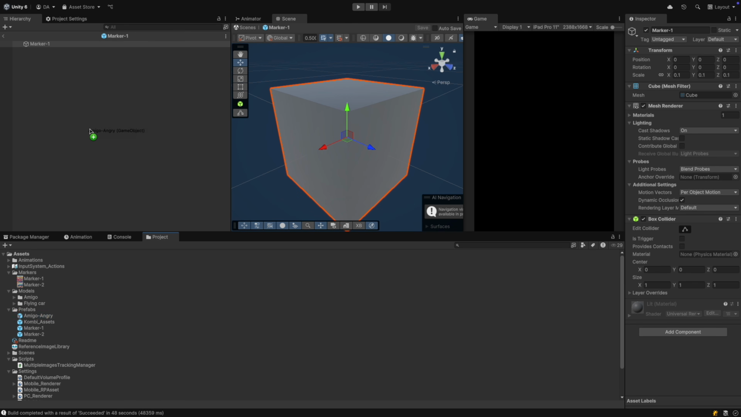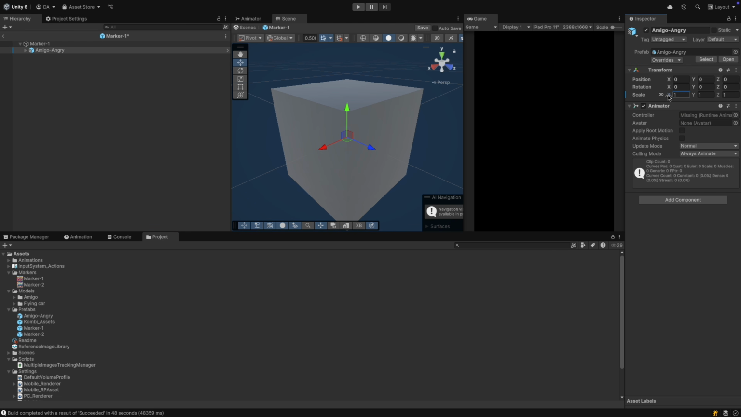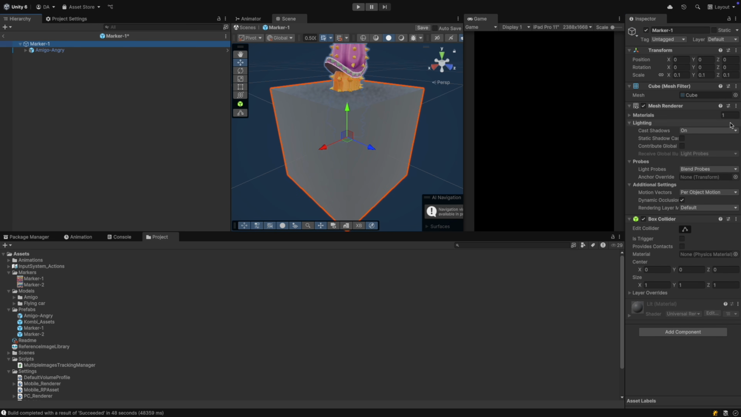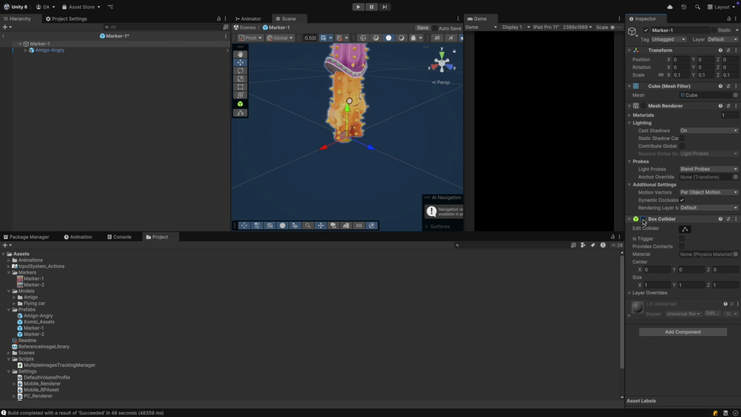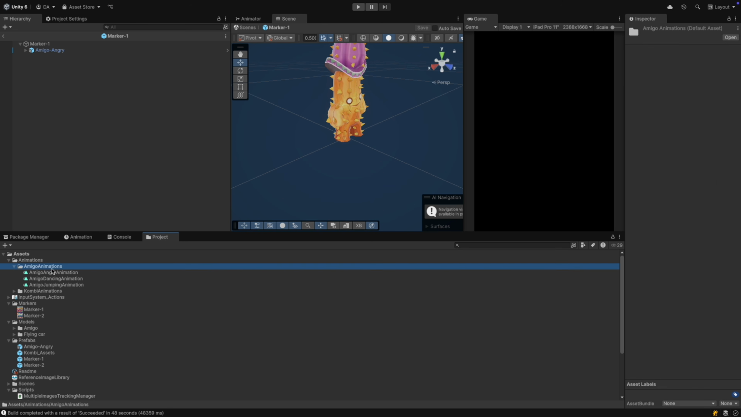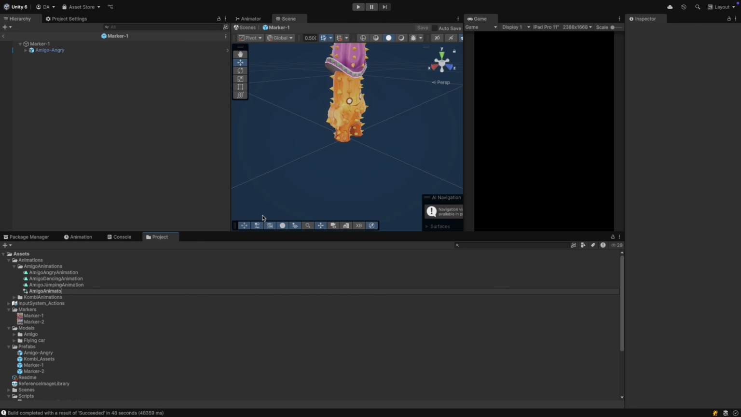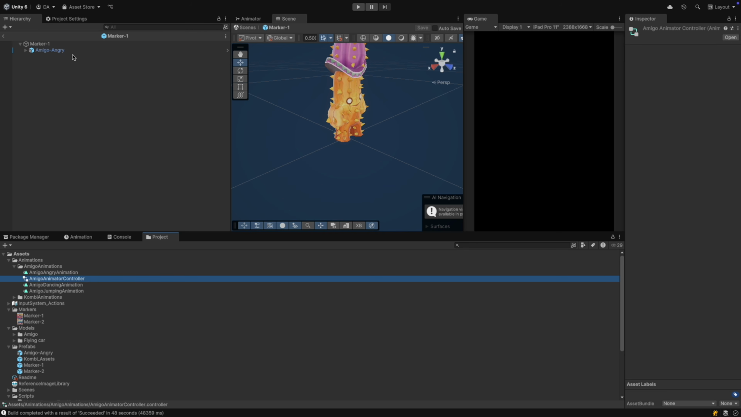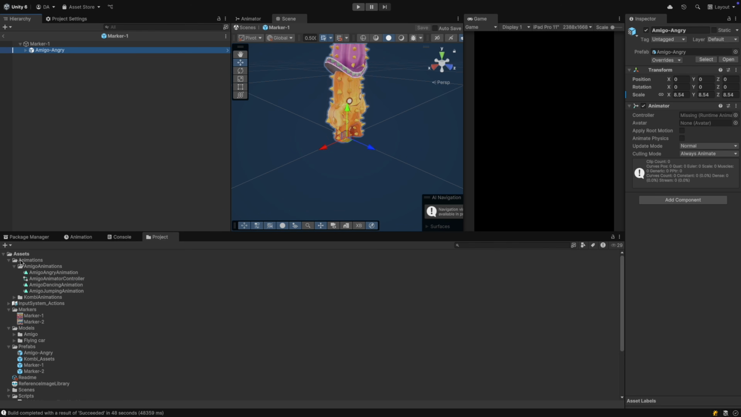Drag Amigo Angry and make it bigger until it gets the cube dimensions. Select the prefab root and disable Mesh Renderer to hide the mesh, and check also Box Collider. Now if we see, Amigo Angry has an animator component. Go to the Animations folder, Amigo Animations, right-click and create an animator controller, Amigo Animator Controller. Select Amigo Angry and drag the controller into the controller slot.